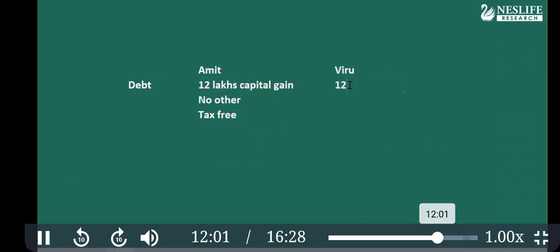Same case, if Viru has 12 lakhs similarly, but he has another 12 lakhs from salary income. Now here the game will change. Now his tax slab will be higher, because this will be taxed at the 30% bracket. So the idea is that instead of an FD, which is taxed every year, if you invest in the fixed deposit, you can decide your tax outflow. You can manage your tax so that you fall in that particular tax bracket.